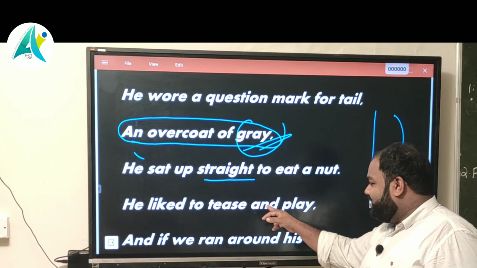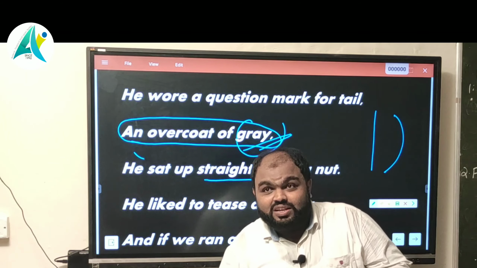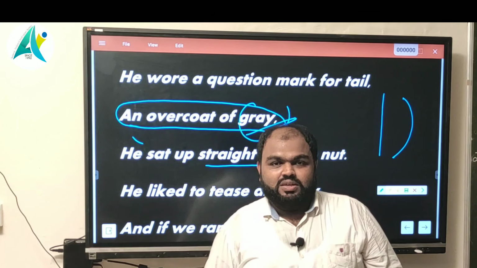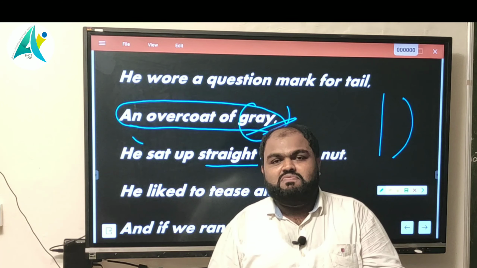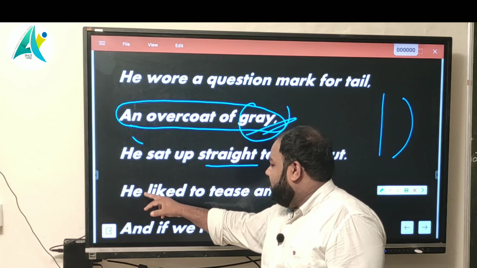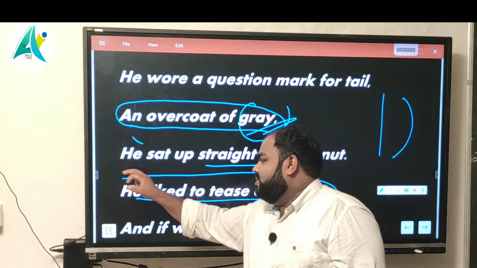The next, he liked to tease and play. We said that the squirrel will jump from here to there, from one branch to another branch. Everywhere it is playing. So the poet said that he liked to tease and play.